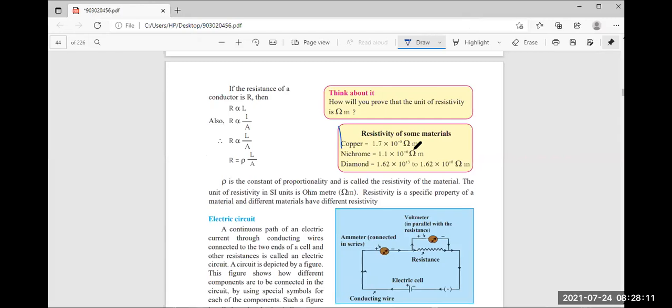No, sir. Okay. Now here you can see the resistivity of some materials. These are very important. Copper, you can see there, is 1.7 into 10 raised to minus 8 ohm meter. Then nichrome is 1.1 into 10 raised to minus 6 ohm meter, and diamond is 1.62 into 10 raised to 13 to 1.62 into 10 raised to 18 ohm meter. Now out of the three, which has the least resistivity, tell me.